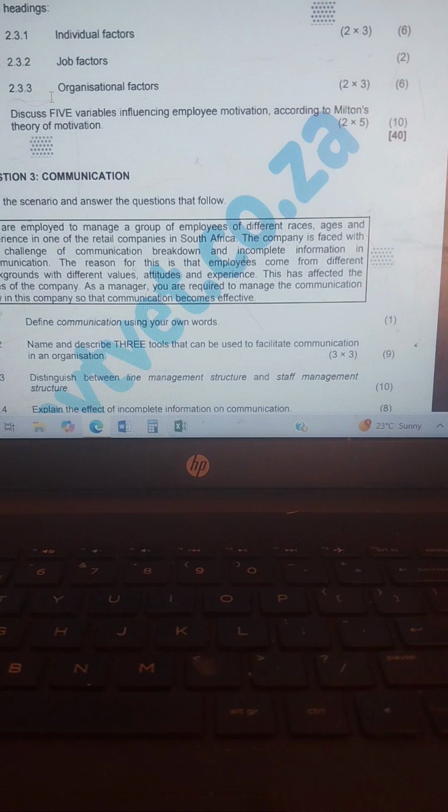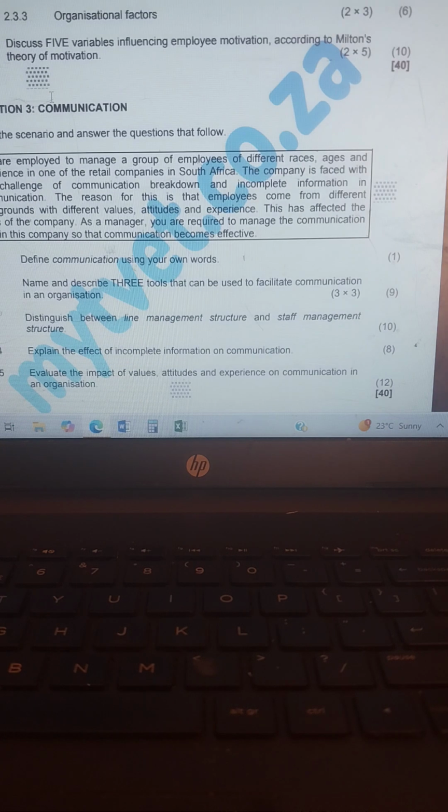Okay, then we go to 2.4. Discuss 5 variables influencing employee motivation according to Milton's theory of motivation. He says 5. The first one, we have first variable, people employed by an organization have the necessary abilities to do the job. They can be motivated because they are confident in their abilities to perform well.